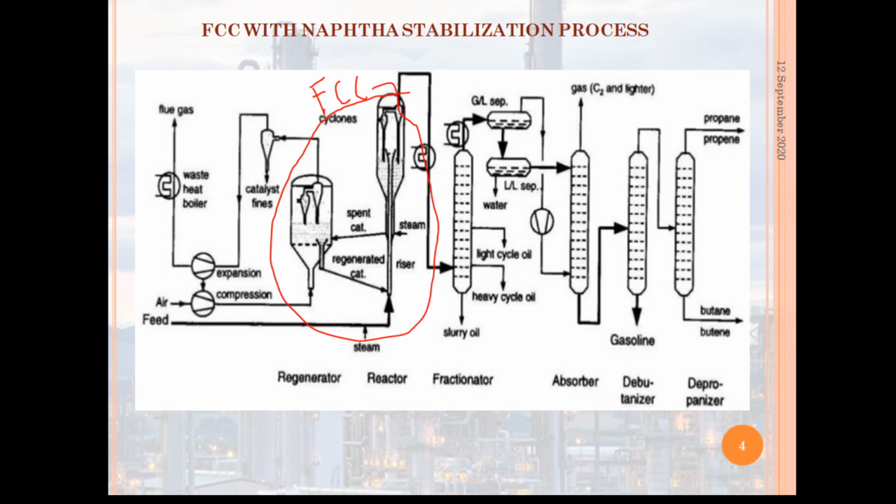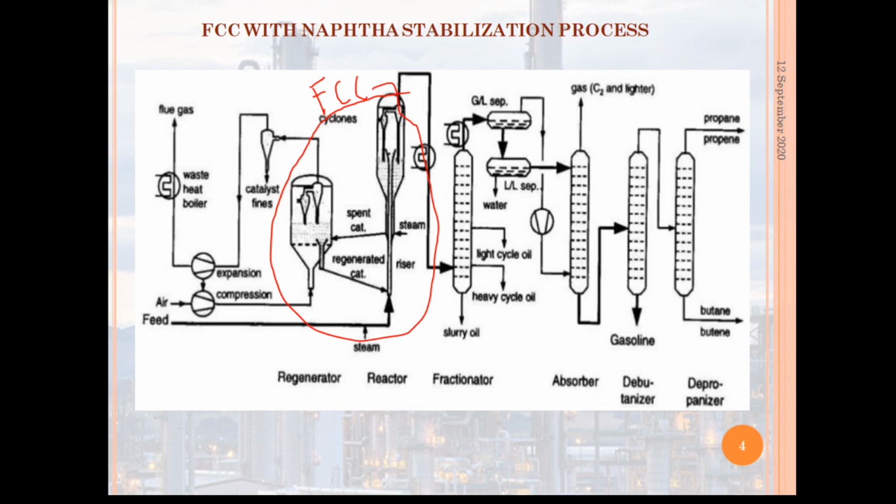Unstabilized naphtha consists of various hydrocarbons, therefore it is subject to stabilization by continuous processing.